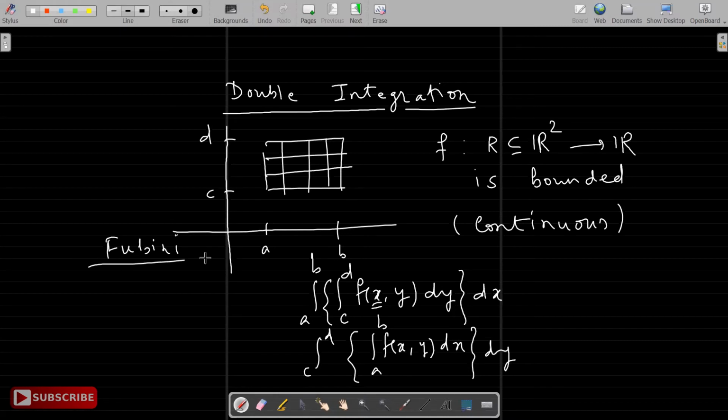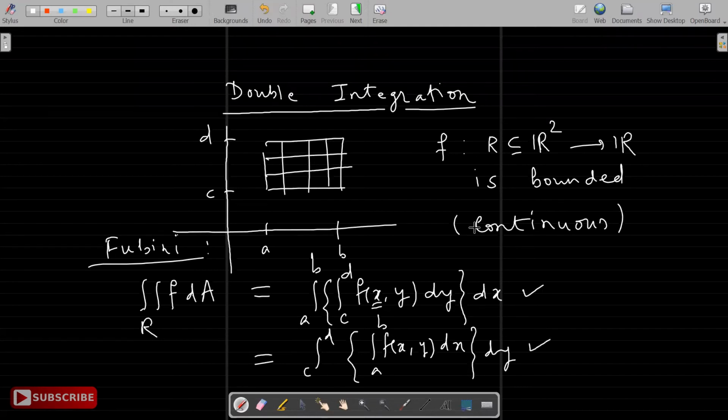A theorem due to Fubini says that whenever the function is continuous, the double integral of f, defined like Riemann integration, over R is equal to both of these repeated or iterated integrals. In most cases we don't find it by definition; we'll be working either this way or this way.